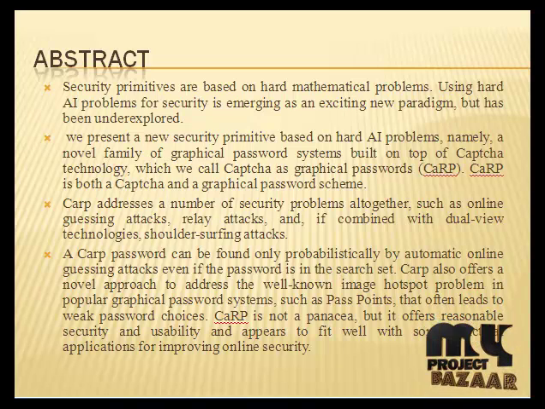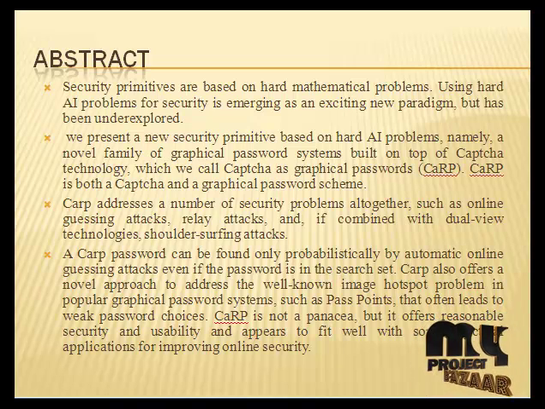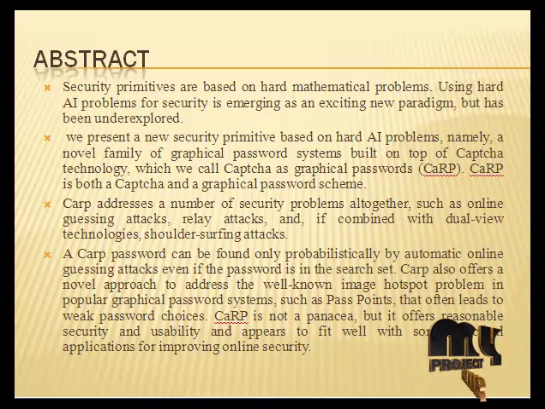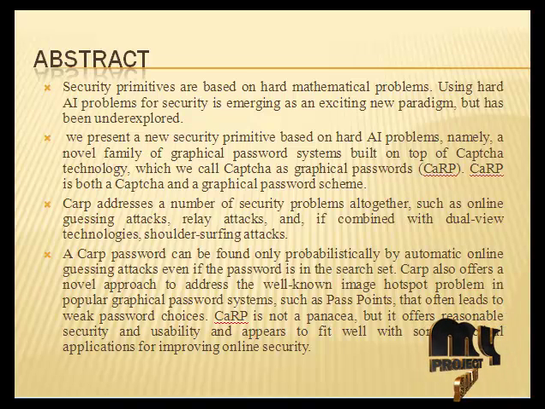Its main advantage is to prevent bots from illegal access to a website. CARP offers protection against online dictionary attacks and so on. By using a hashing algorithm, we can avoid the brute force attack. Images used in CARP are very different from those used to solve a Captcha challenge, so it protects against hackers trying to log in.